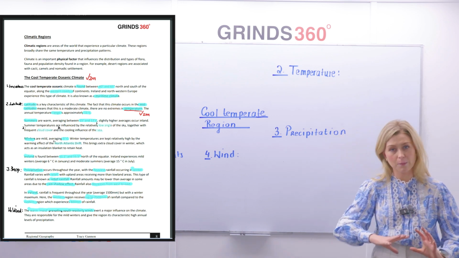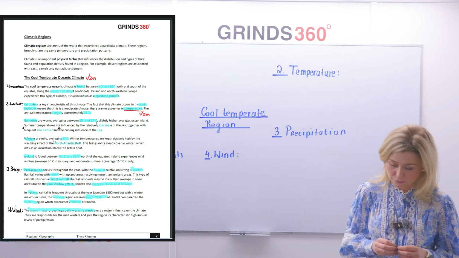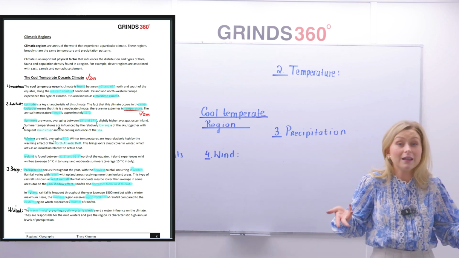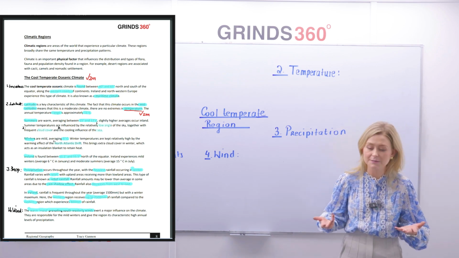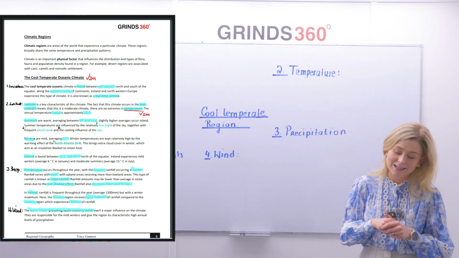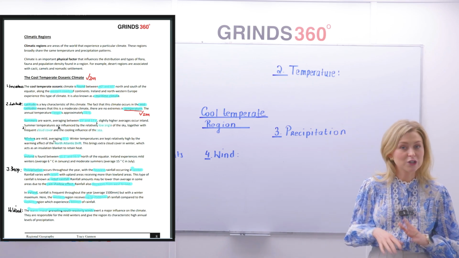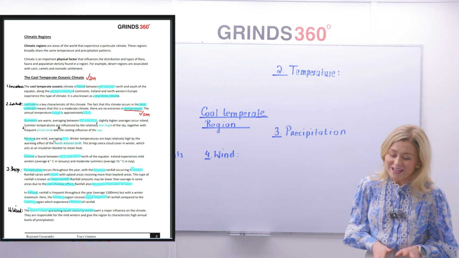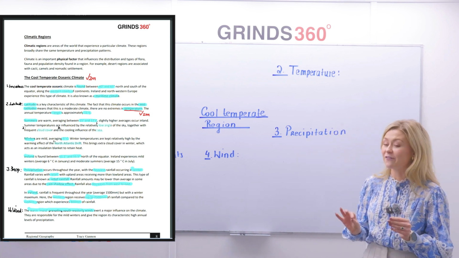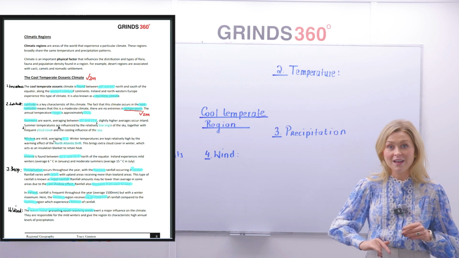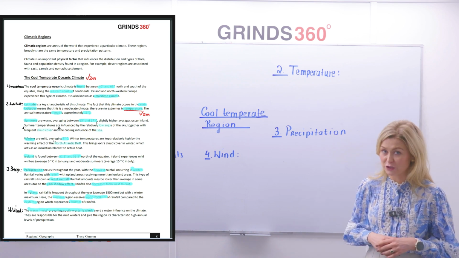Let's start off with summer. What do we know about our summer temperatures? Now, we know ourselves, we live in Ireland, we experience this climate. Summers tend to be a lot warmer than winters. So let's make sure we tell our examiner that. So summers are, highlight the word, warm, okay? Take that with a pinch of salt. Summers are warm. And what you'll find is that they average between, highlight for me, 15 and 17 degrees Celsius.